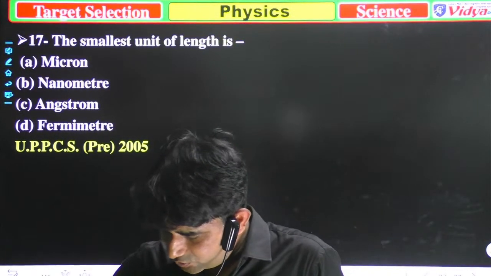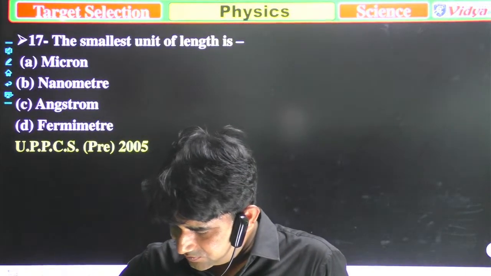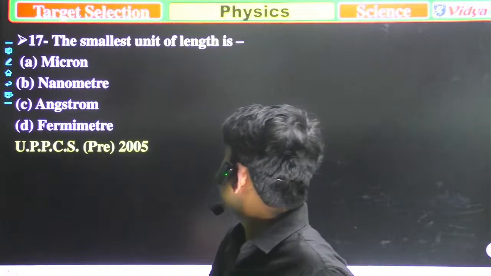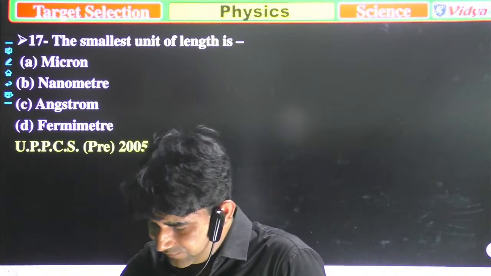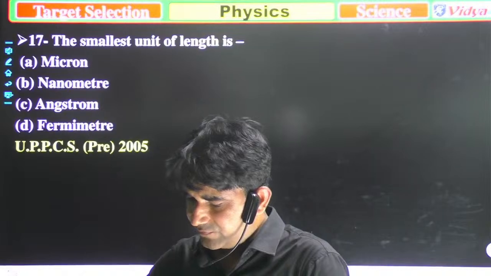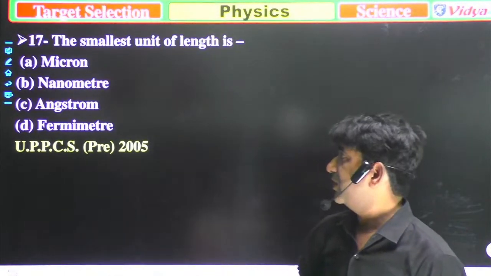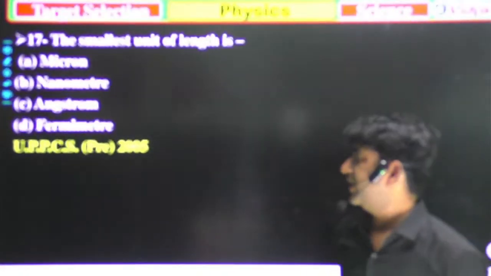Please write the question number. Vinodji, Savannah Siddiqui, please write the question number. What is the smallest unit of length? First write the question number. The smallest unit of length is A, micron, B, nanometer, C, angstrom, and D, fermimeter.